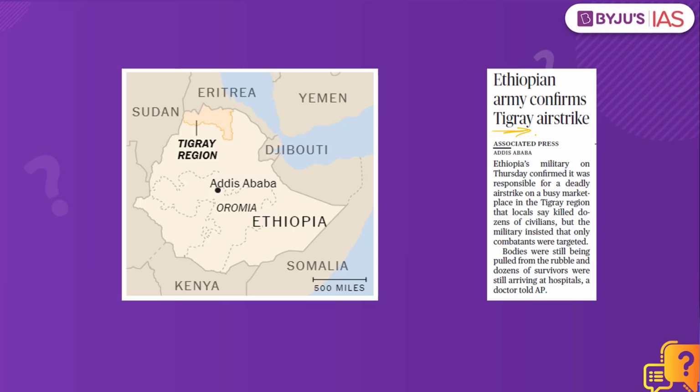Tigray happens to be the northernmost region of Ethiopia, as you can see from this particular picture, and this is home to Tigray people who make up to 6% of the country's population of more than 110 million. In spite of being a very small minority, they had consolidated power in this country.